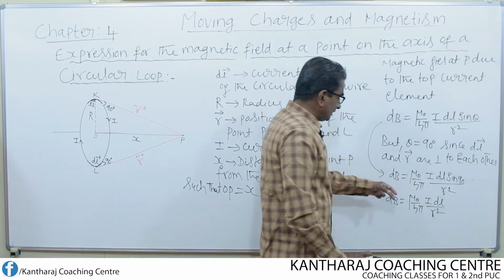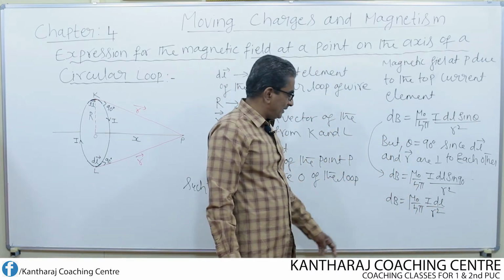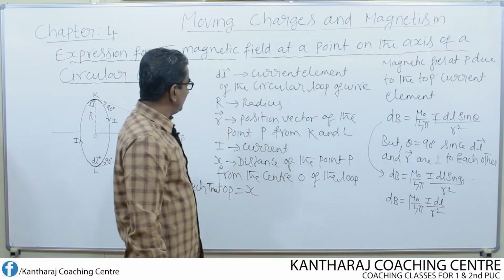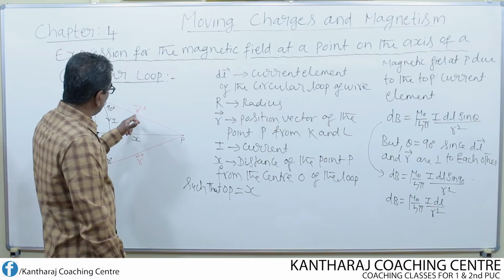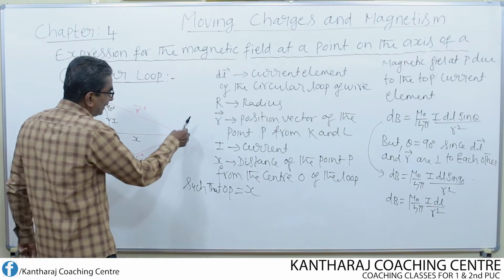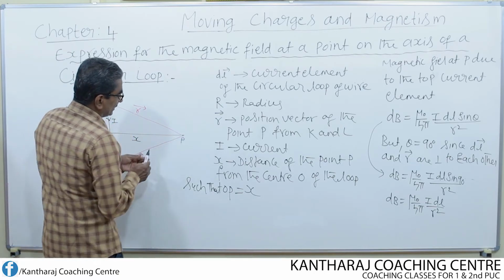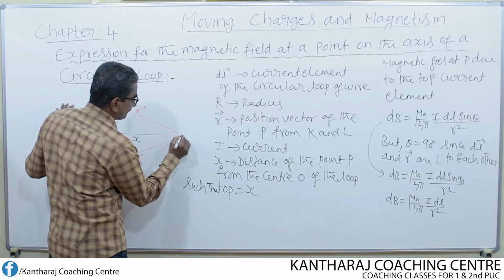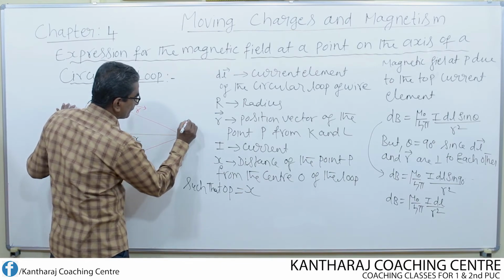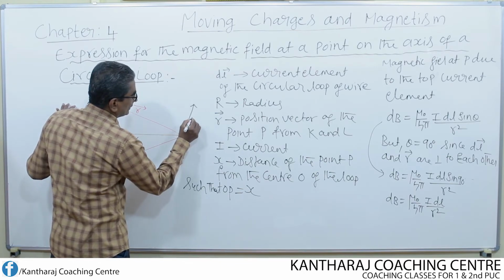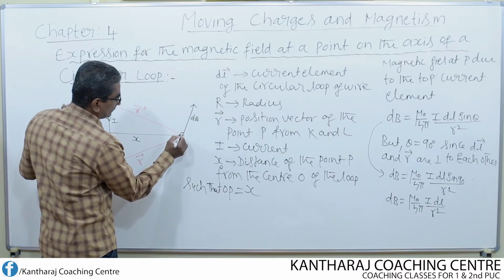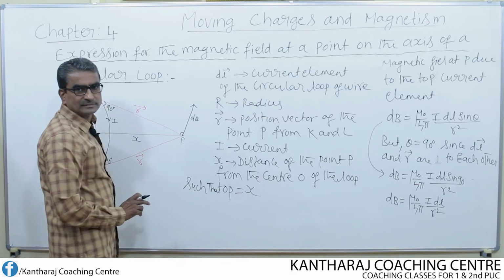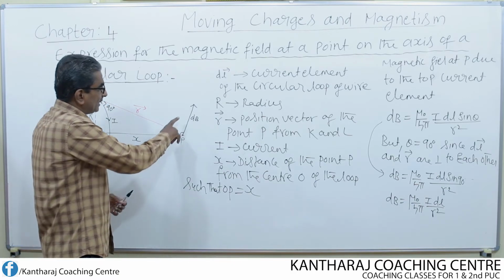But what is the direction of this magnetic field? The direction of this magnetic field is found to be perpendicular to KP, or perpendicular to the position vector r. It will be like this. Let us write that. So this is dB and it is perpendicular to KP. How do you find its direction?